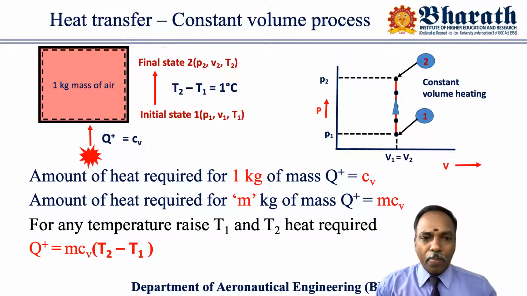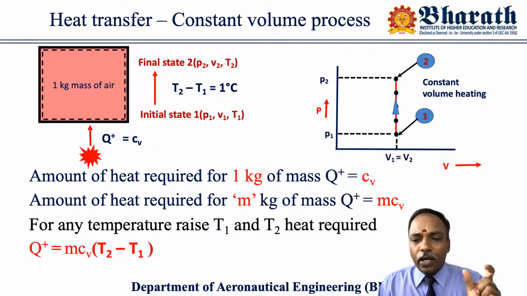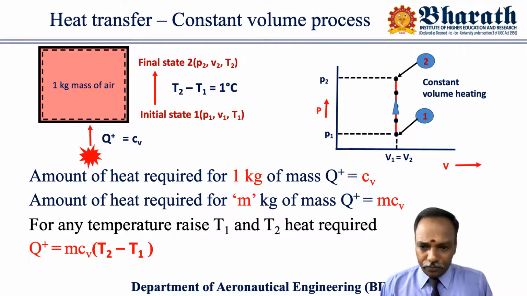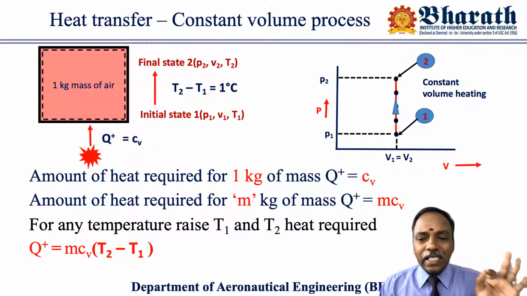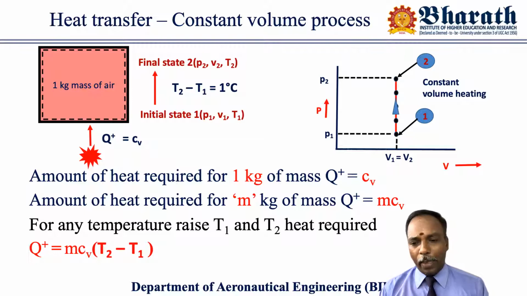Now I'm introducing it here, because this definition of specific heat is the basic parameter to calculate our heat transfer equation. That's what I derived and presented here in this slide.